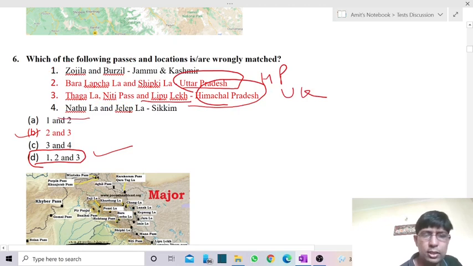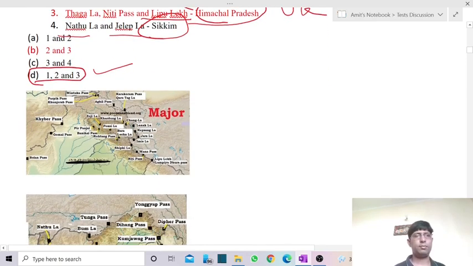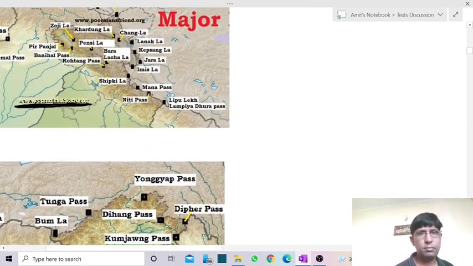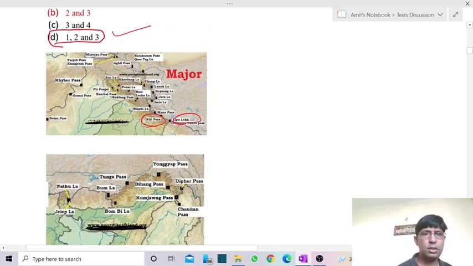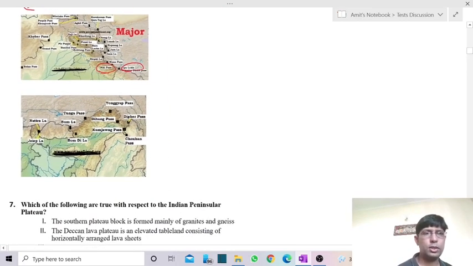In case of Nathula and Jelapla Pass, it forms a part of Sikkim. Okay. So the answer is 1, 2, 3, which are wrong of course. So these three are wrong. Zojila forms a part of Ladakh, not of Jammu and Kashmir. So they were having Niti Pass, Lipu Lake. Okay, so these two form a part of Uttarakhand.